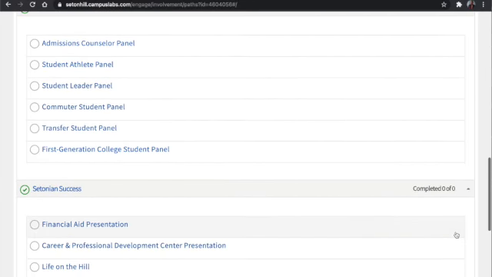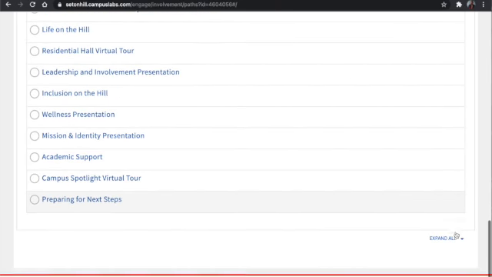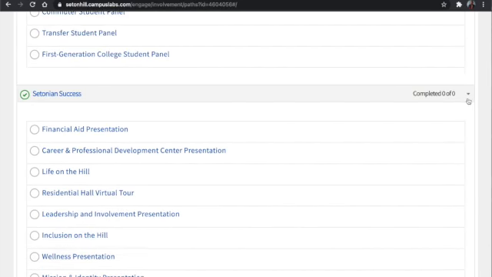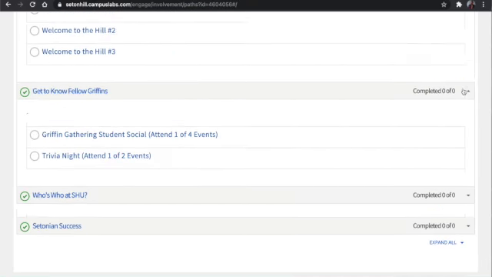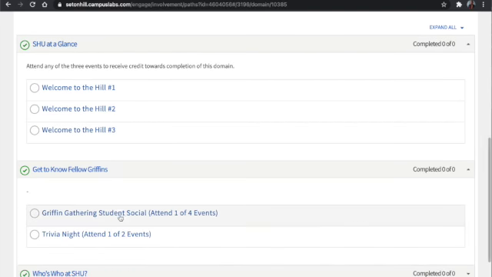All the events are housed in this area: Setonian Success, Who's Who at SHU, Get to Know Fellow Griffins, SHU at a Glance. Here's where you'll also want to RSVP to events. Let's RSVP to one together.